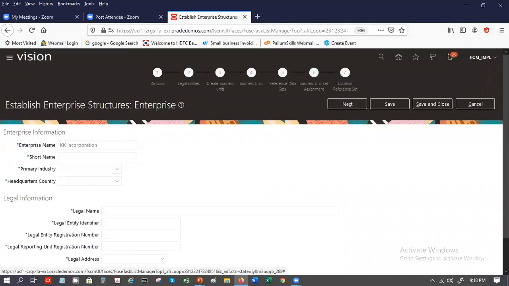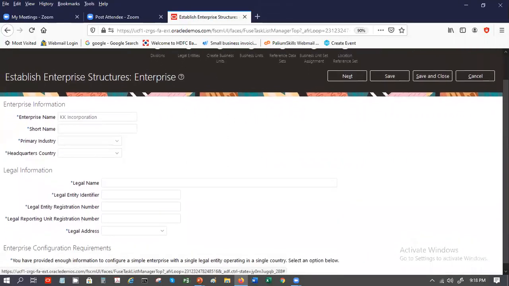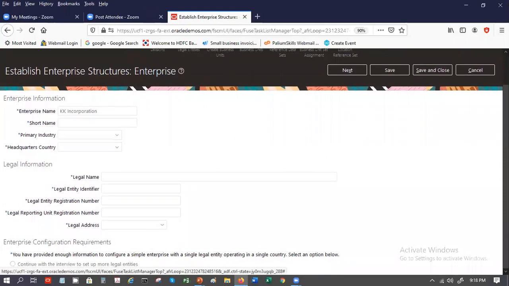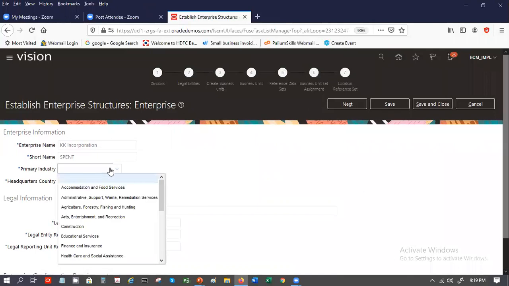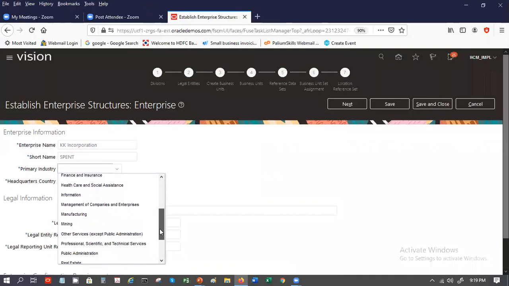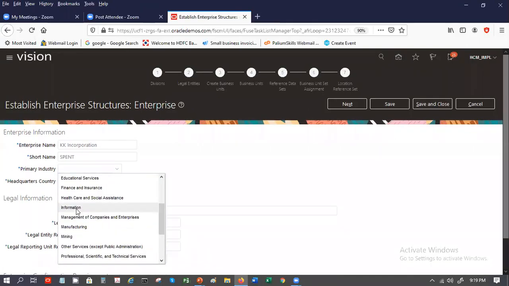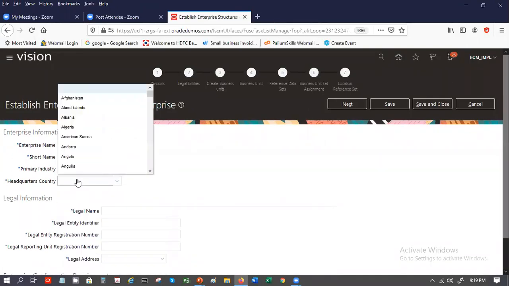So initially, this is the enterprise that you will be using. Short name, let's say SP Enterprise. Which industry does it belong to? Let's say information. Headquarter, which country? Let's say United States.